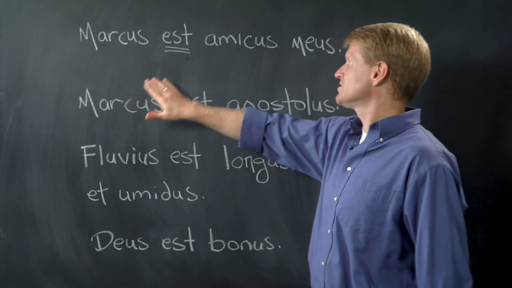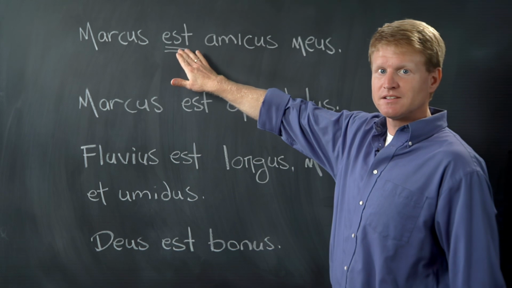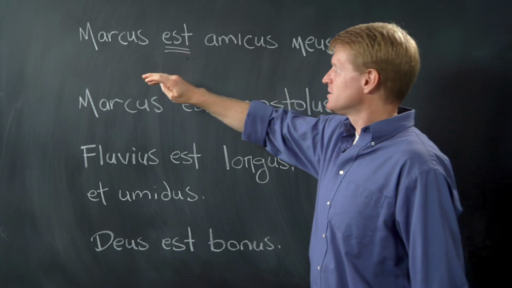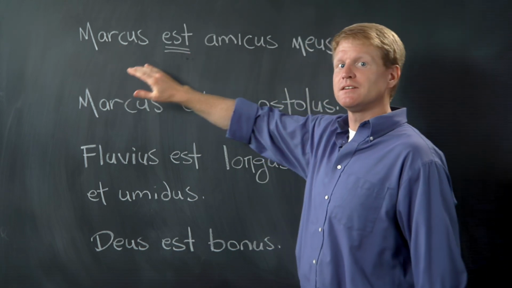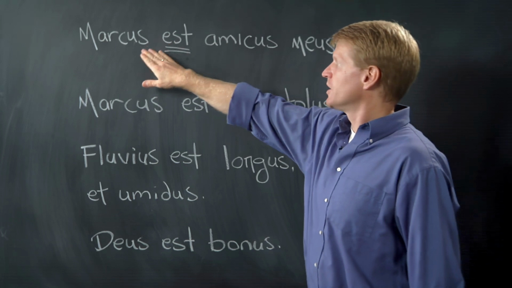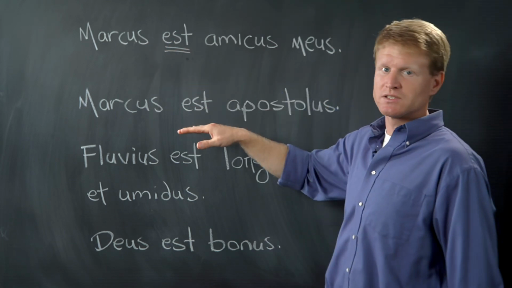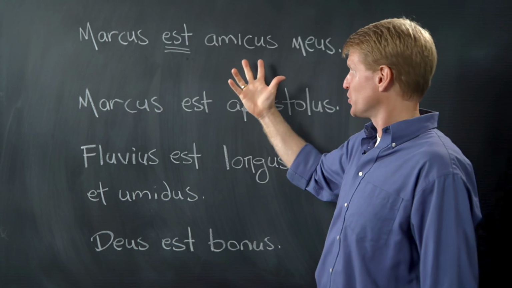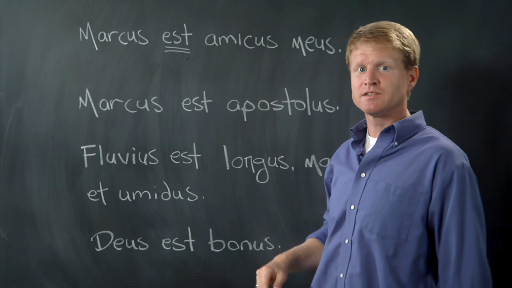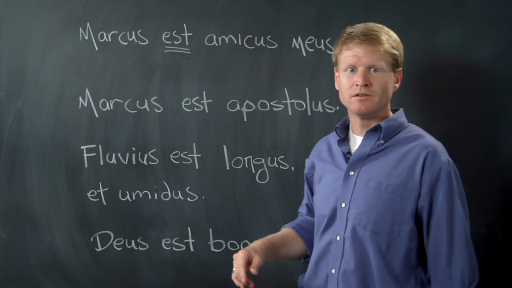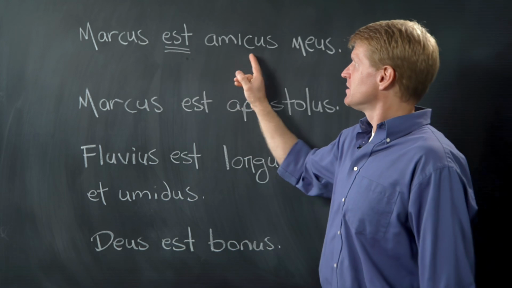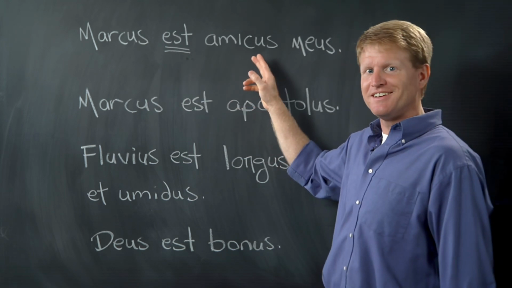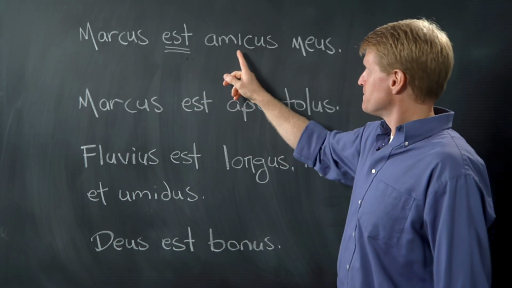We could say Marcus, he is, but nobody talks that way. So what we'll do is say Marcus is. Marcus is, what is Marcus? He's amicus. I bet you can figure out amicus just by looking at it. Amicus means friend. That's where the Spanish get the word amigo. Marcus is amicus. He is the friend.